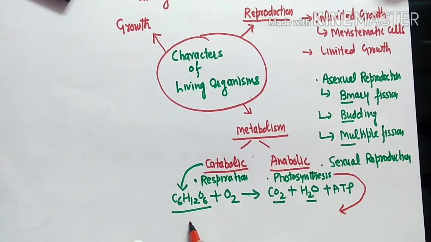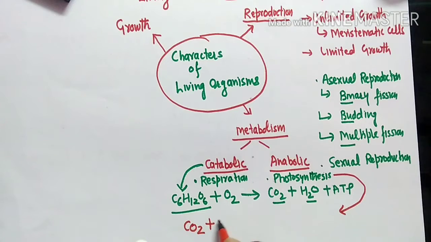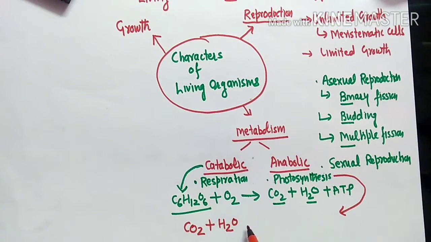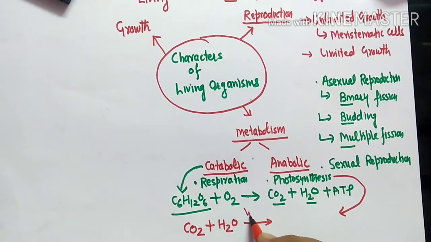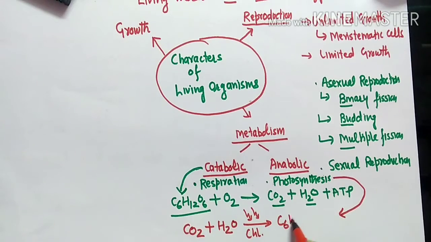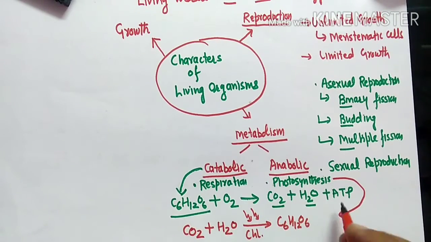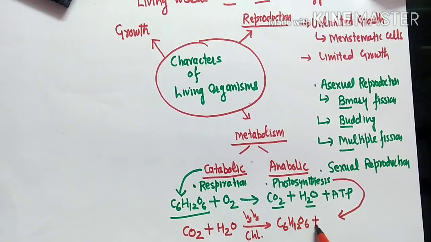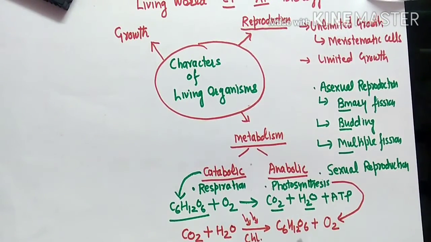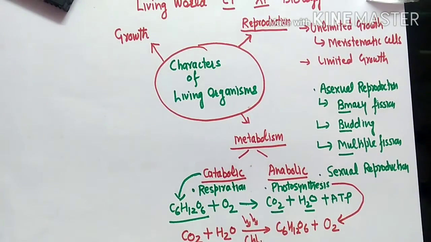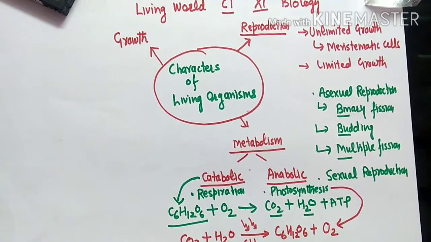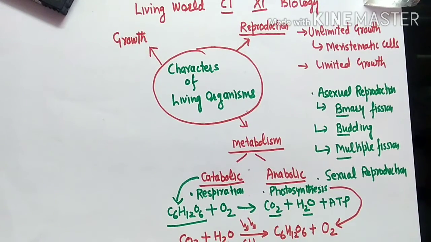In photosynthesis, plants will take carbon dioxide through stomata, and water they will absorb through roots. In the presence of sunlight and the chlorophyll pigment, what are they going to produce? Glucose. What else are they going to produce? Oxygen. And water.